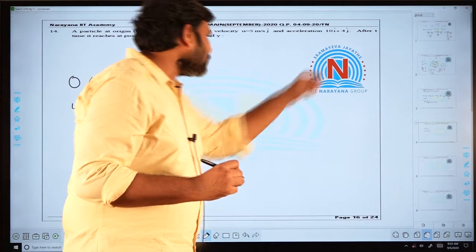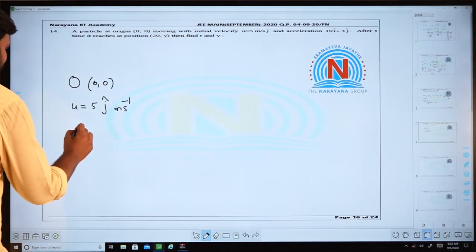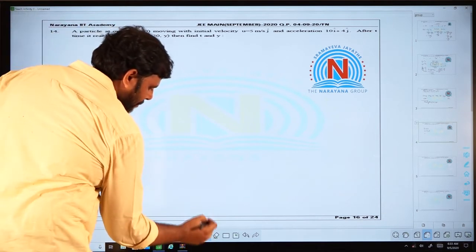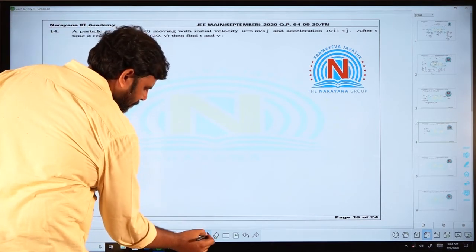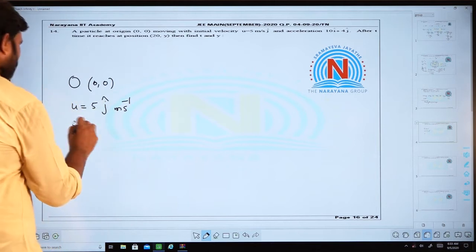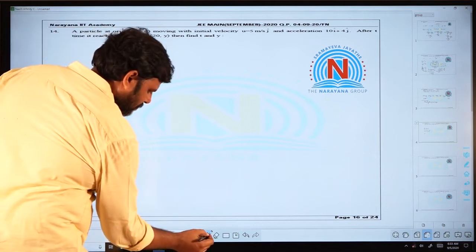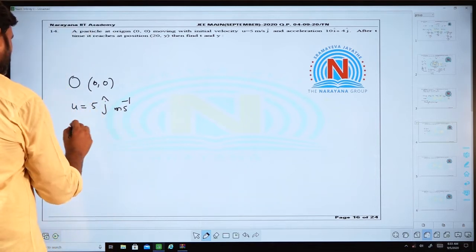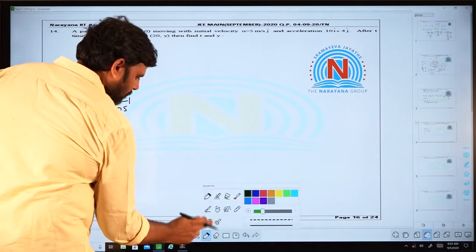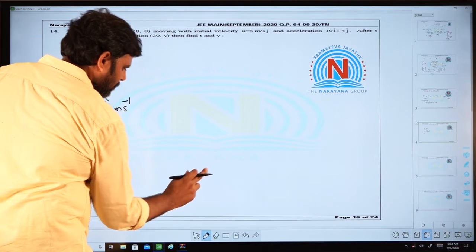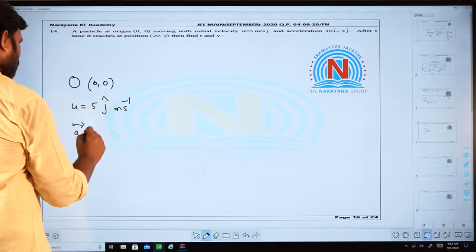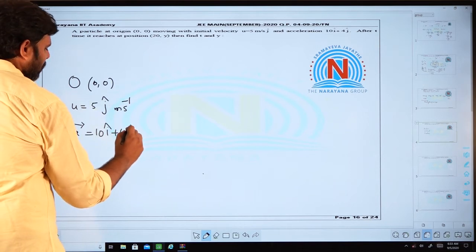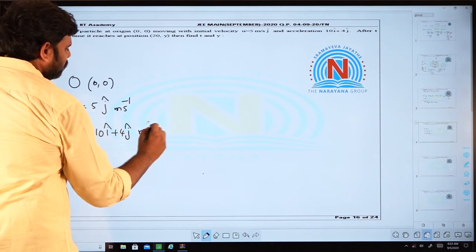It possesses an acceleration of 10 i cap plus 4 j cap meter per second square.